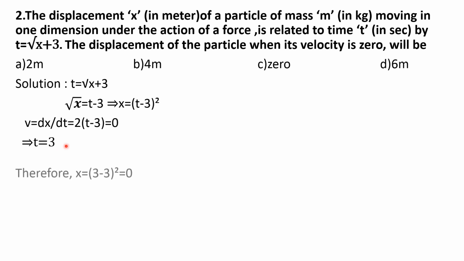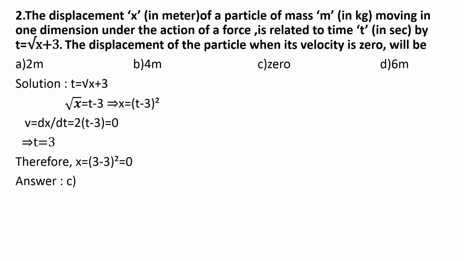Next substitute this t in the x equation, that is x is equal to t minus 3 whole square. So you get the answer of x as 3 minus 3 whole square, that is 0. So the answer is option C, 0.